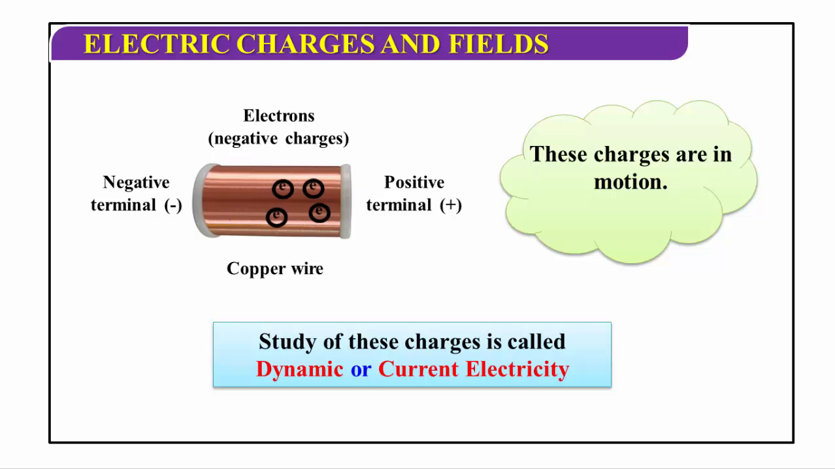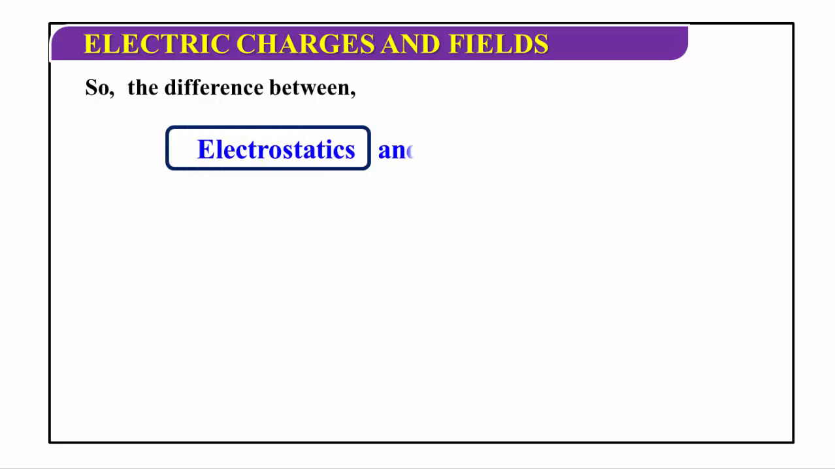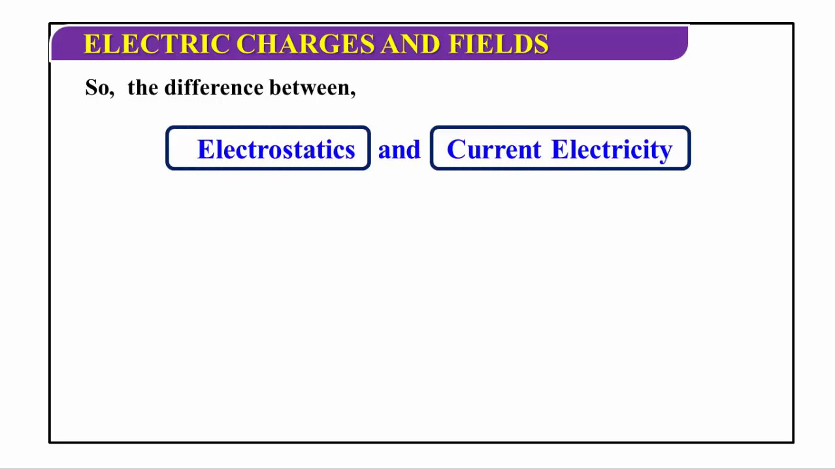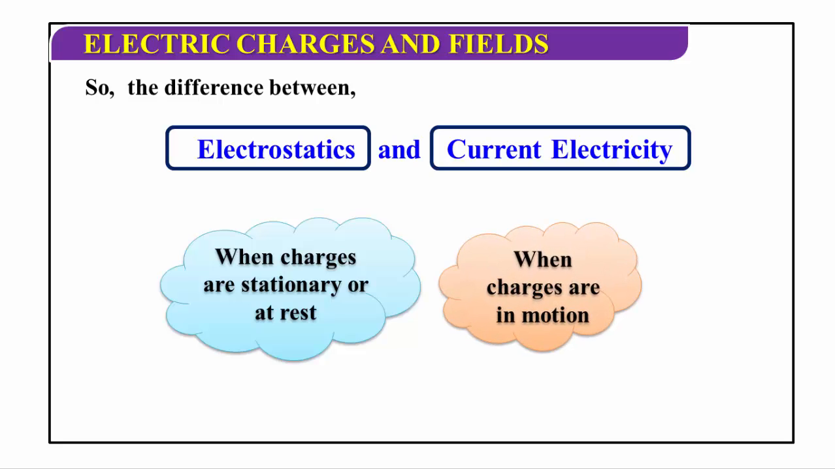Now, I will discuss the introduction concept of this topic. Here, what is electric charge? What is the difference between electrostatics and electrodynamics or current electricity? When the charges are stationary or at rest, then it is called electrostatics. When the charges are in motion, then it is called current electricity. This is a very simple concept.